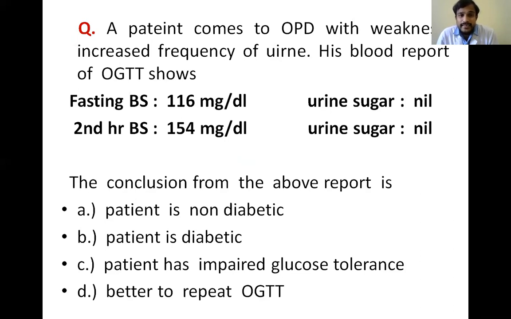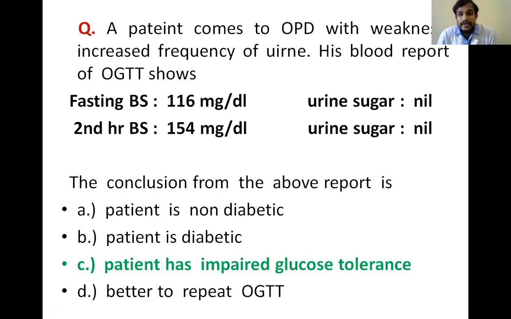So here we can see the fasting blood sugar level is 116. We know below 110 it is normal and above 126 it is diabetic. So it is in between. Similarly, for the 2-hour post-load glucose, the blood sugar is 154 milligram per deciliter. We know less than 140 is normal and more than 199 is diabetic. So this is also in between. So the patient is not a diabetic and he is not even a non-diabetic. The patient has impaired glucose tolerance, which is a pre-diabetic condition.